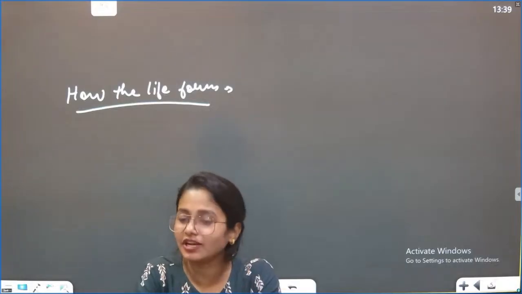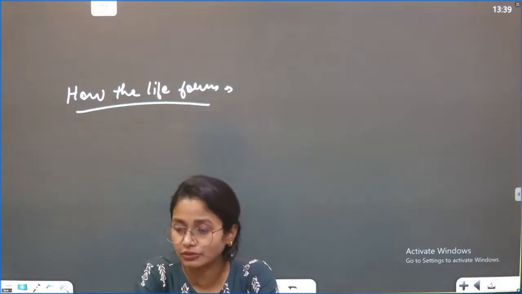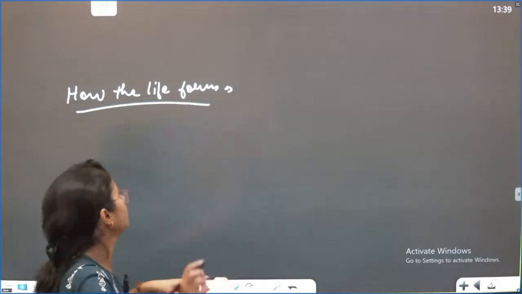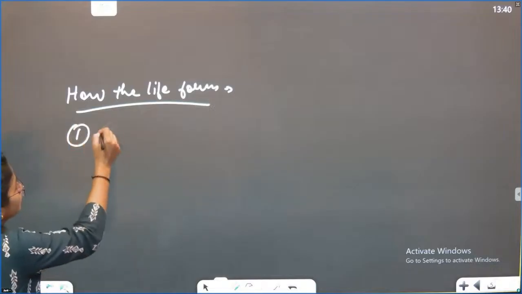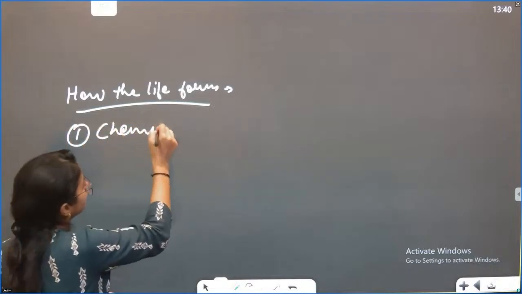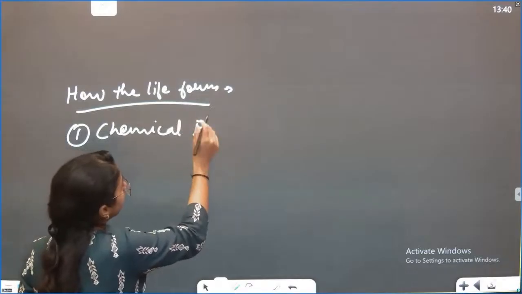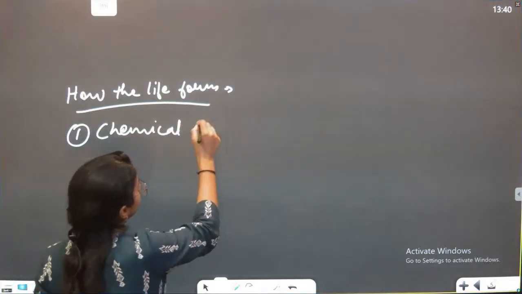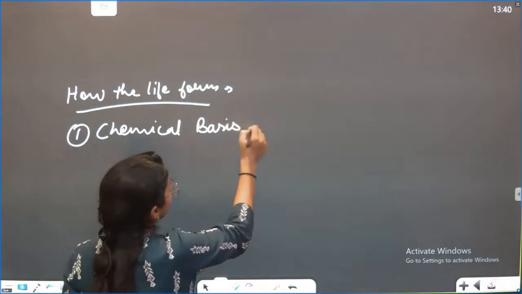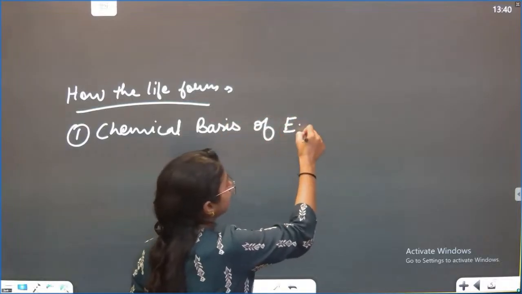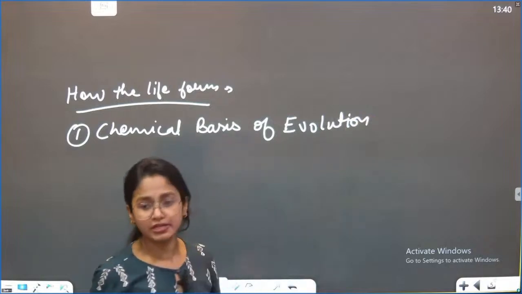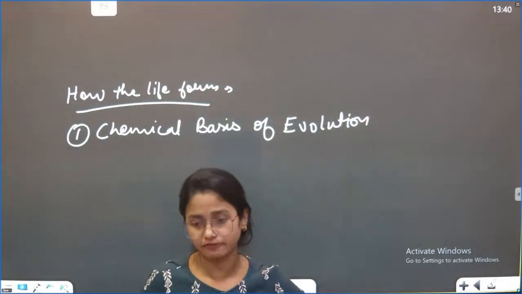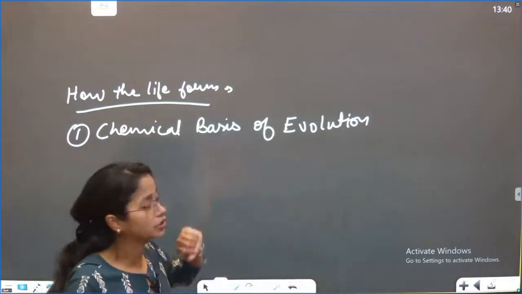Okay, because we are covering science, and science is a factual thing, one of the theories was the most accepted theory. This was the chemical basis of evolution theory. This is the most accepted theory because it is based on scientific facts. Okay, what does this theory say?